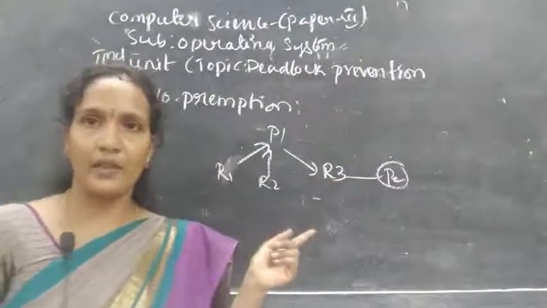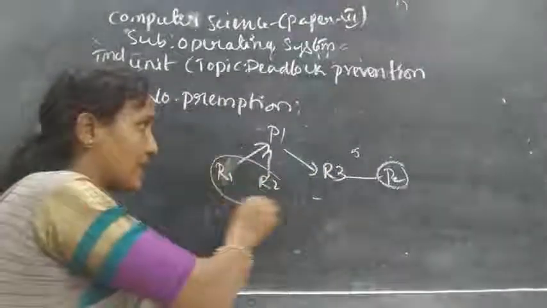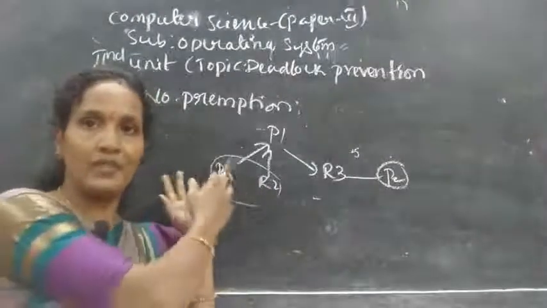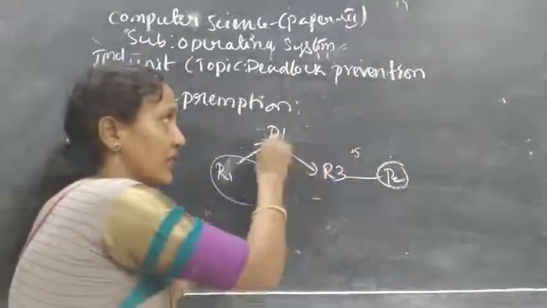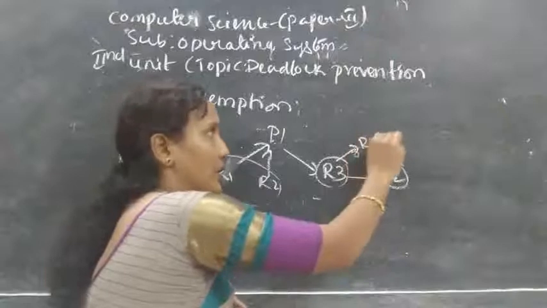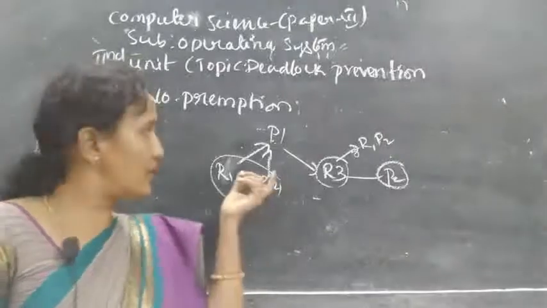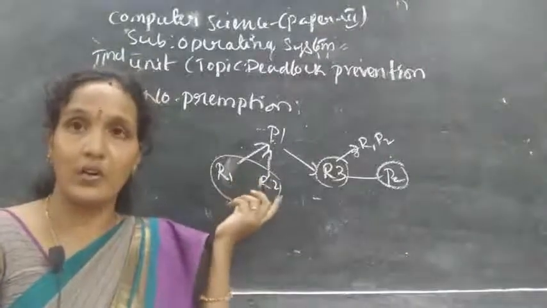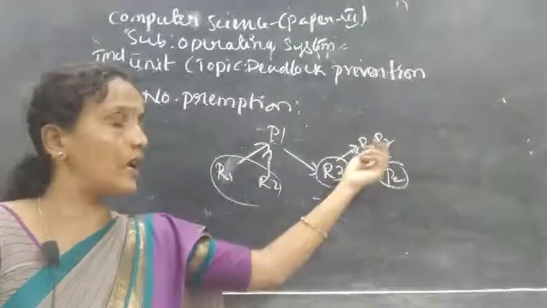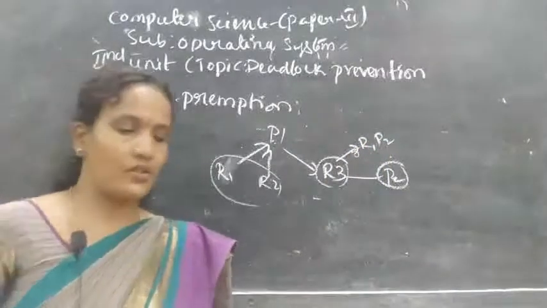The process needs to wait for a long time. In this example, the waiting time is 5 milliseconds. Till the 5 milliseconds, R1 and R2 can be used by another process. Forcibly, here we will remove R1 and R2. Next, whenever this process gets R3, along with R3 we will give R1 and R2. Okay, understood? This is one solution, because the resources cannot be in an idle mode, and the processes which are waiting for R1 and R2 can complete their execution. Clear, all of you? This is the first solution.